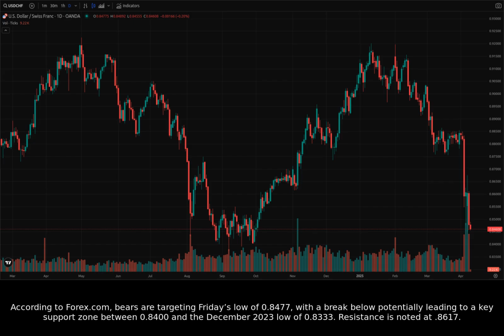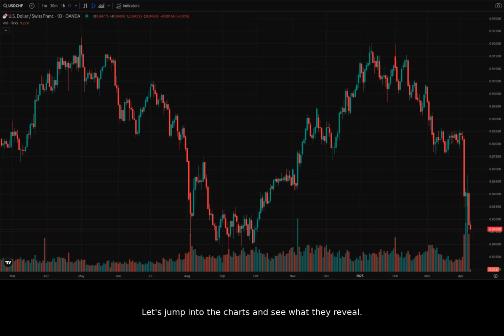According to Forex.com, bears are targeting Friday's low of 0.8477, with a break below potentially leading to a key support zone between 0.8400 and the December 2023 low of 0.8333. Resistance is noted at 0.8617. Let's jump into the charts and see what they reveal.